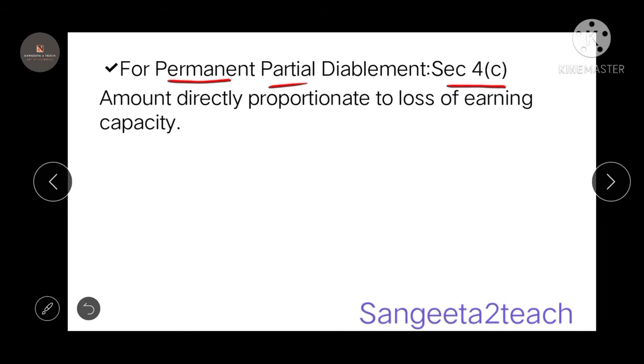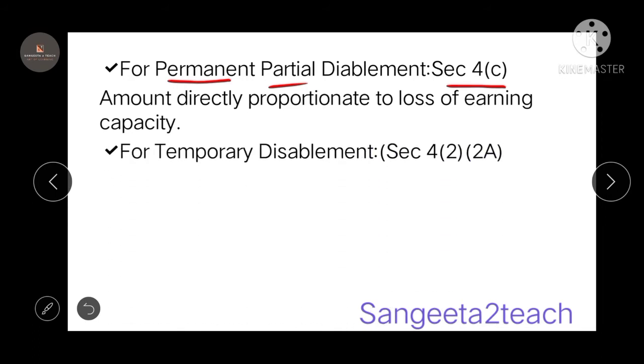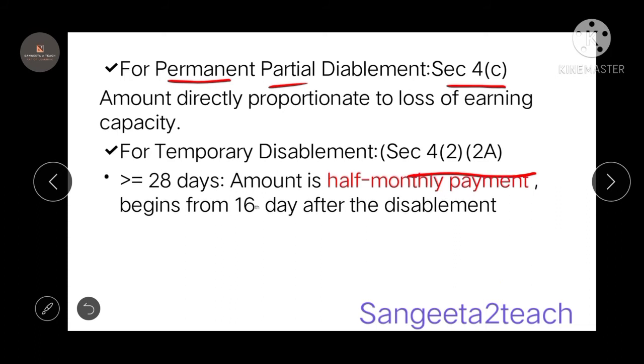This is the point. For temporary disablement, section 4(2)(a), the person is going to be fine after some days, but you don't know for how many days. If a person's temporary disablement is greater than or equal to 28 days, the amount is a half monthly payment, beginning from the 16th day after the disablement.